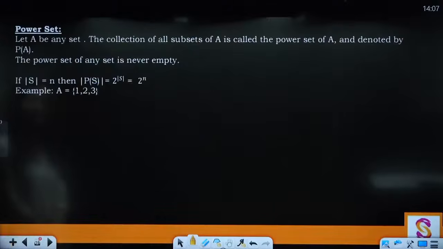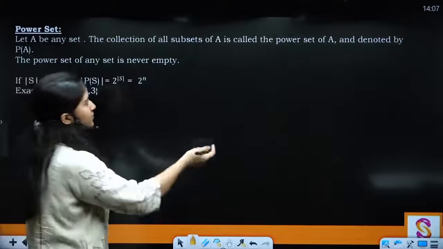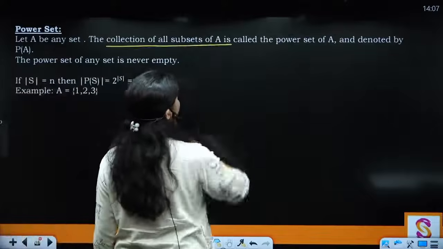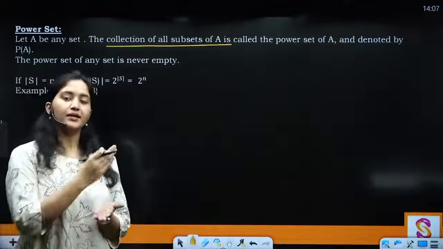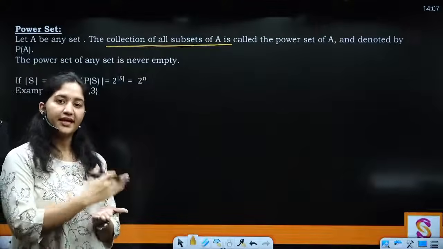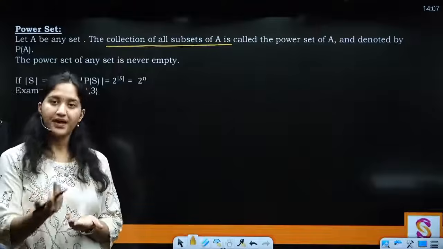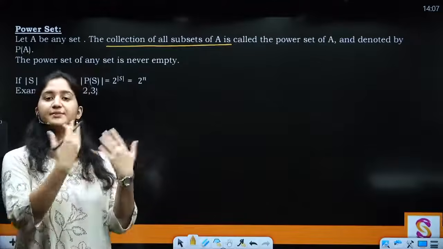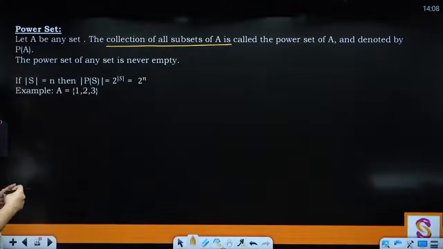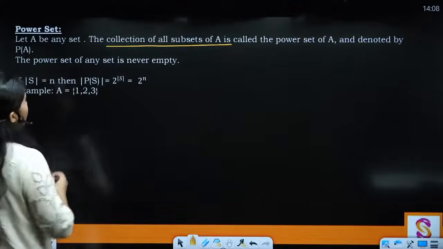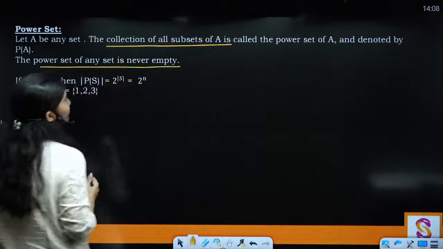Next up we have power set. Let A be any set, the collection of all subsets of A is called the power set of A. Now power set is a set in which the elements are set itself, and वो set क्या है? वो आपके subsets हैं किसी बड़े set के, right? The power set of A is denoted by P of A, and the power set of any set is never empty.